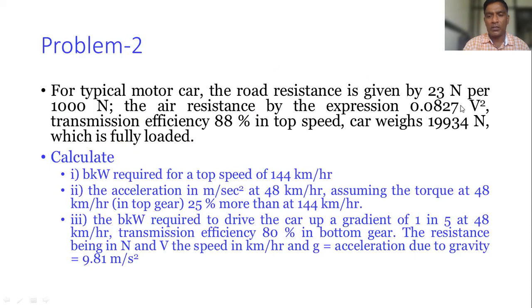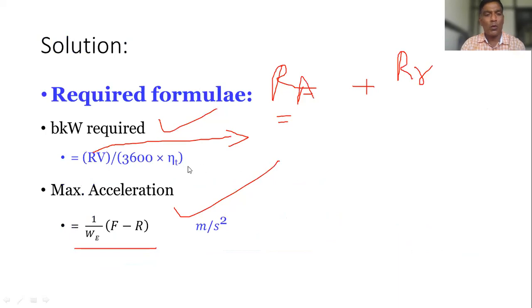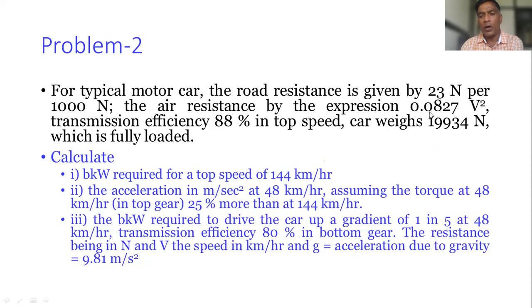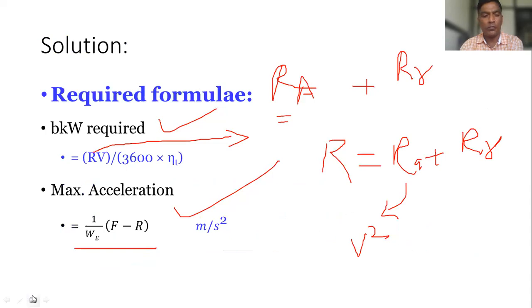This is air resistance, and for rolling resistance, just for your information, this R is equal to RA plus RR. For that they have given directly 0.0827, and you can write the step directly as 827.